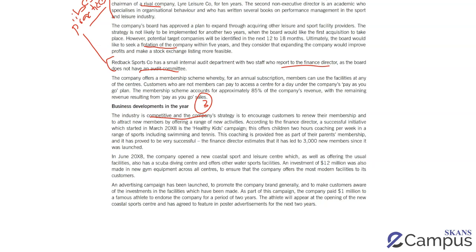So for example, there could be pressure for them to cut prices in the future. So of course, their revenue is going to go down. They'll have to maybe spend money on marketing. So whatever impact or problem we want to explain, the fact that in a competitive market, I'll have to be continuously on my toes, and if I'm not, I could have problems in the future is my third business risk.